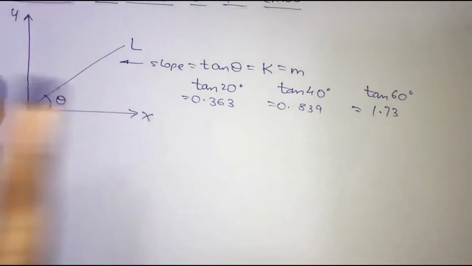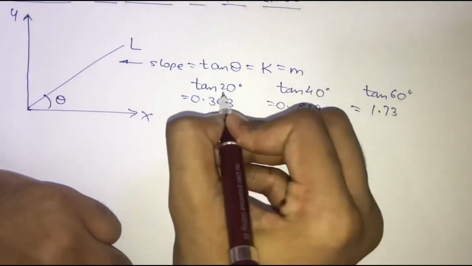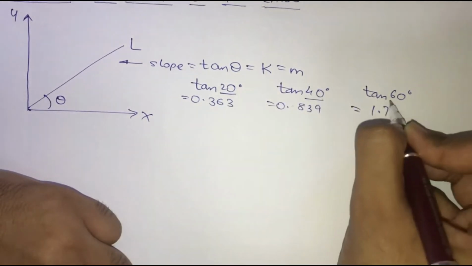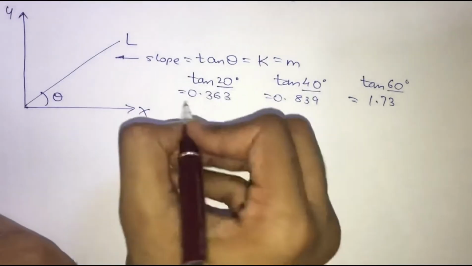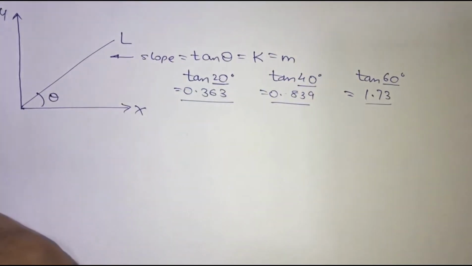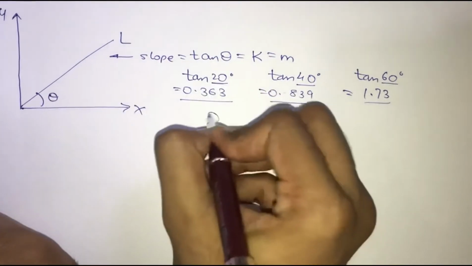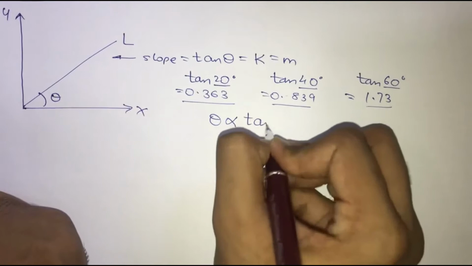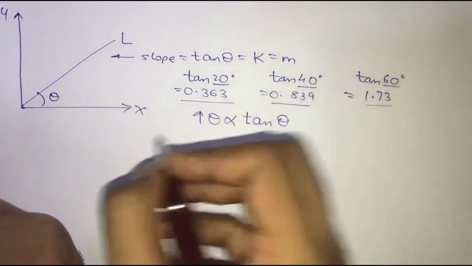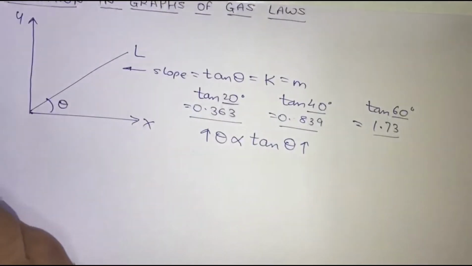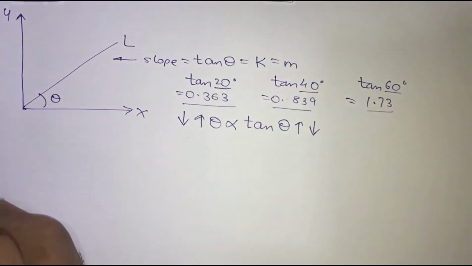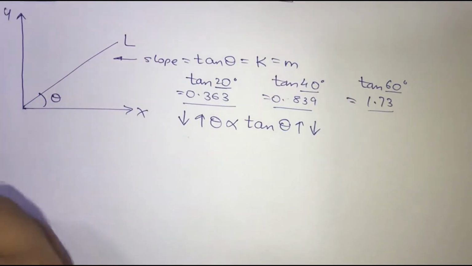What I want you to observe is that as we increase theta from 20 degrees to 40 degrees to 60 degrees, the value of its tan is also increasing. So can I say that theta is directly proportional to tan theta? If you increase theta, the value of its tan is also going to increase, and if you decrease theta, it is obvious that the value of its tan is also going to decrease.